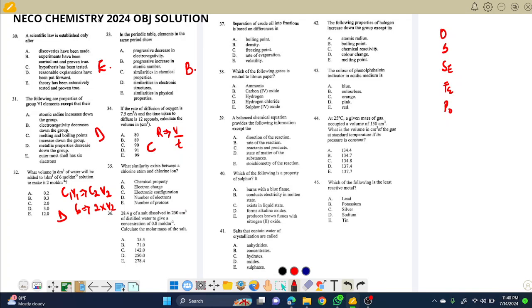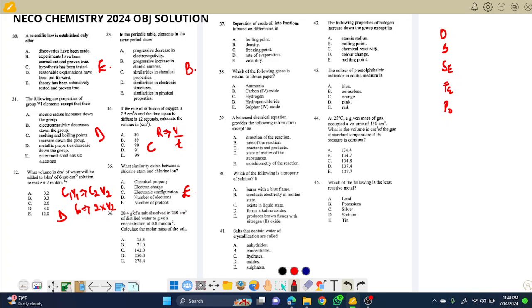Please take note. What similarity exists between a chlorine atom and a chlorine ion? I think that is just a basic question. All these are wrong. They don't have the same charge. They don't have the same configuration. They don't have the same electrons, but they have the same protons. Basically, that's still an SS1 question, as far as I know.